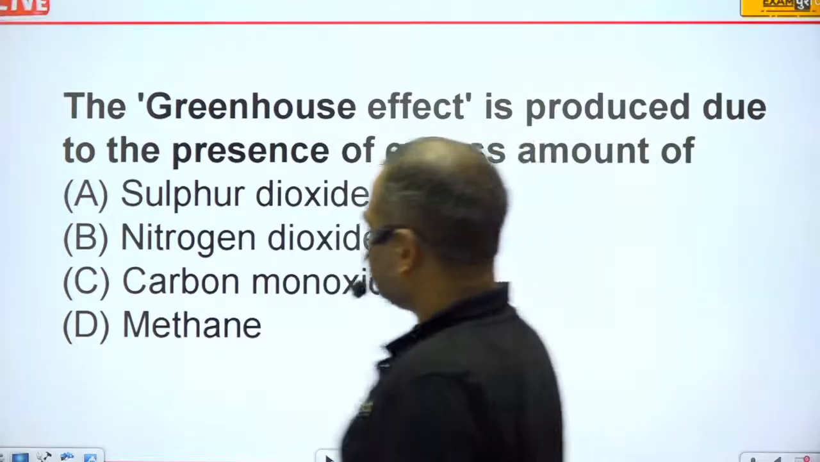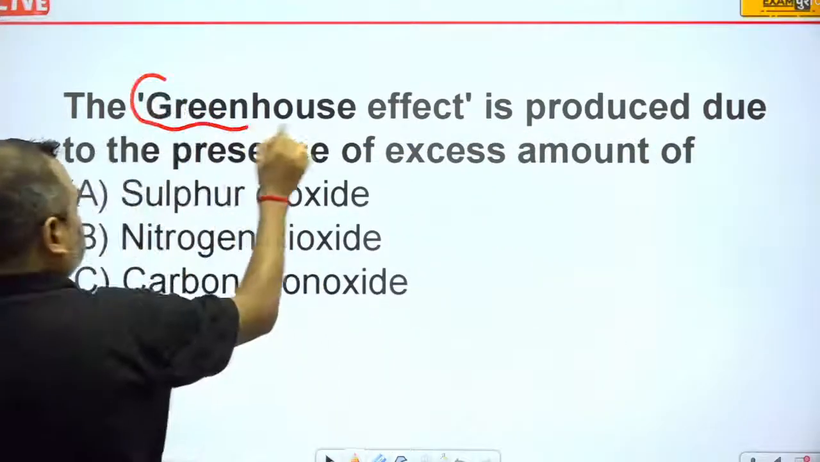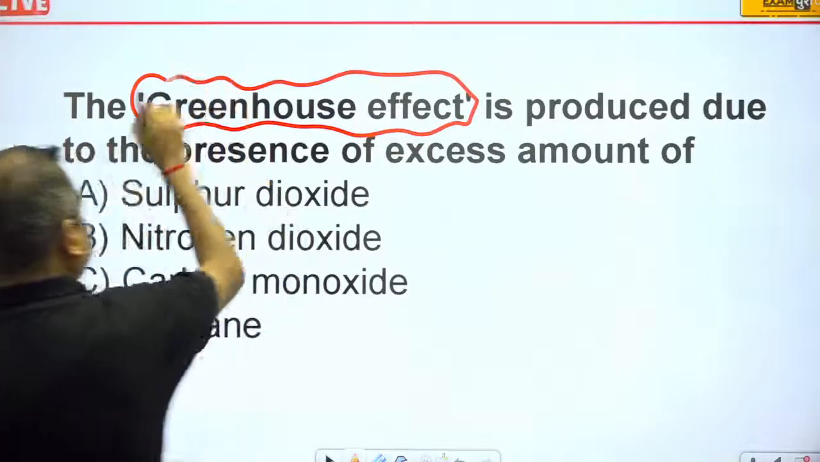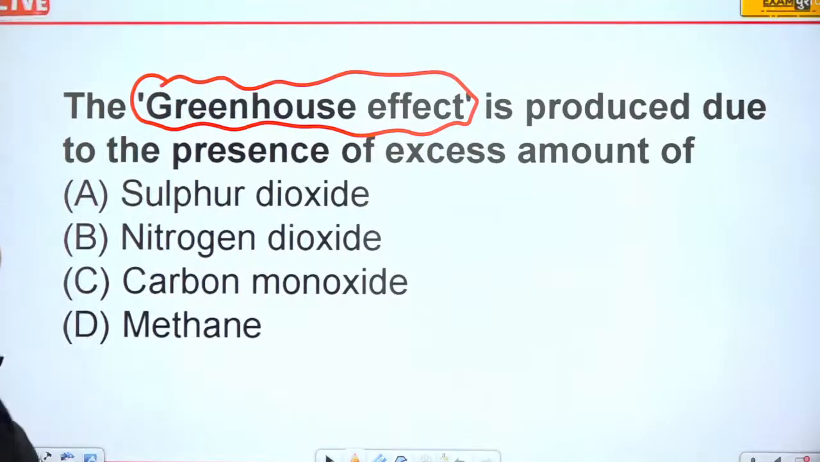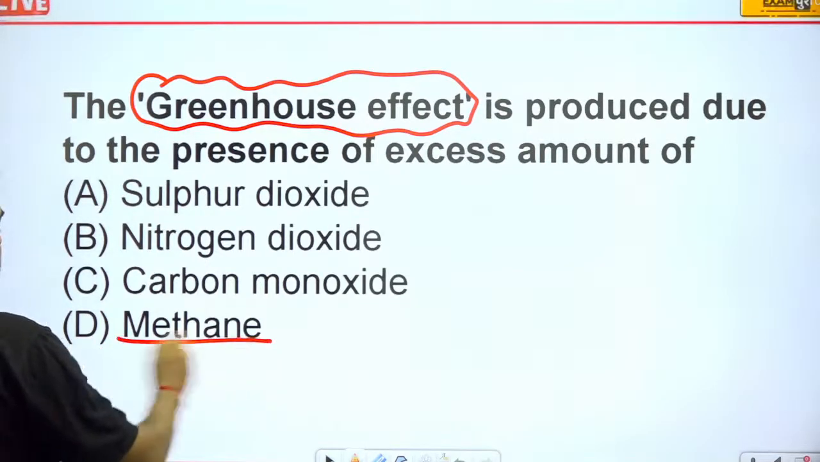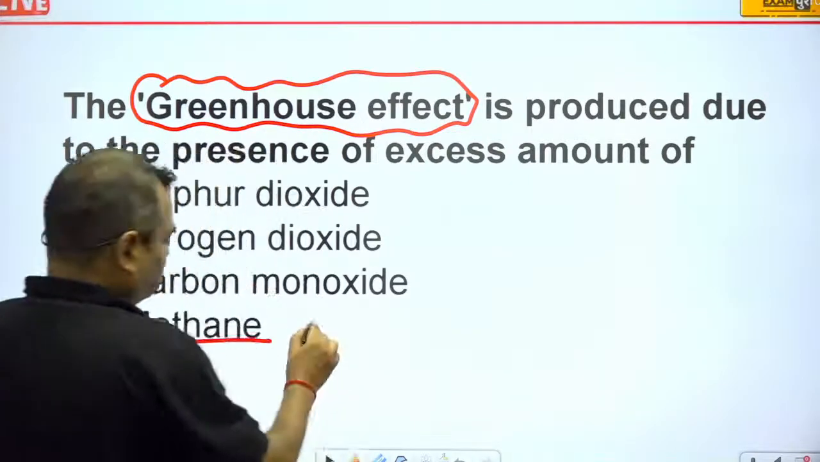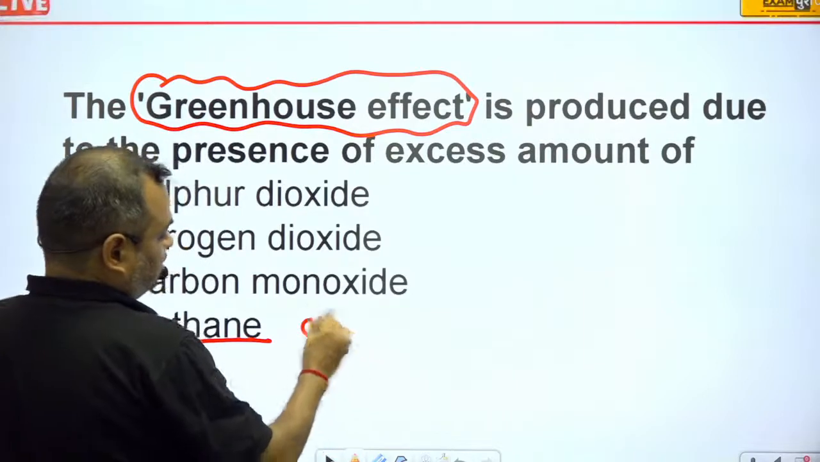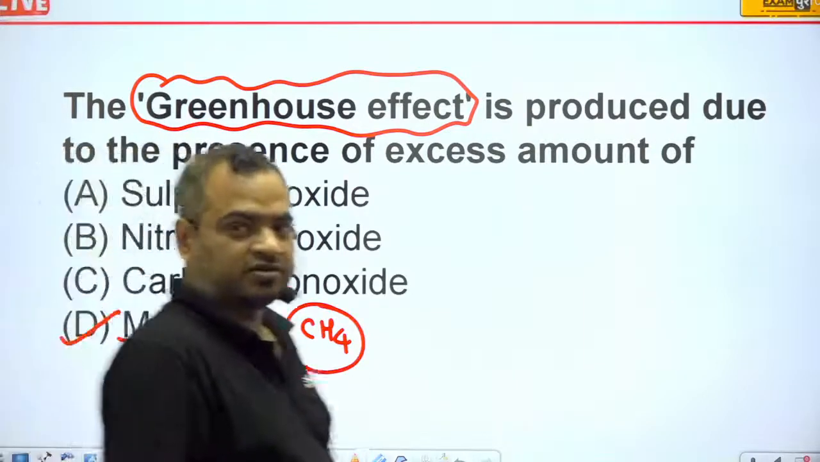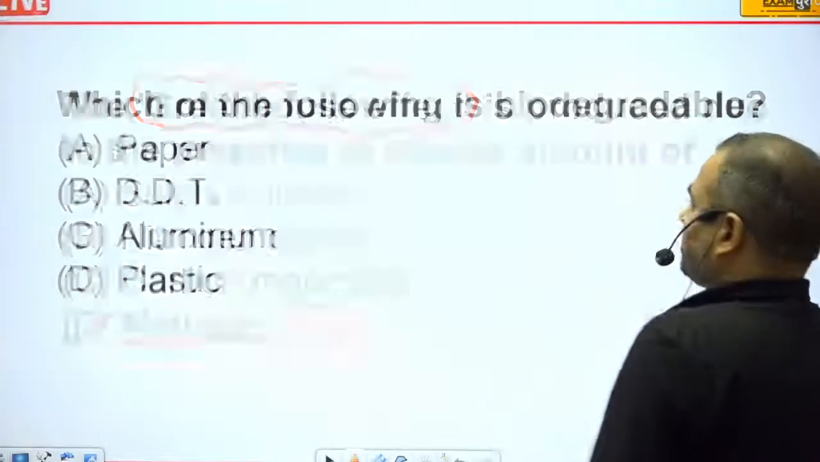So now guys, the greenhouse effect is produced due to the presence of an excess amount of what? This is a very good question actually. Such types of questions are asked in very good examinations. Sulfur dioxide, nitrogen dioxide, carbon monoxide, methane. Whenever we talk about the greenhouse, this is the greenhouse gas, methane, and the formula of methane is CH4. All the four vacancies are filled by hydrogen.